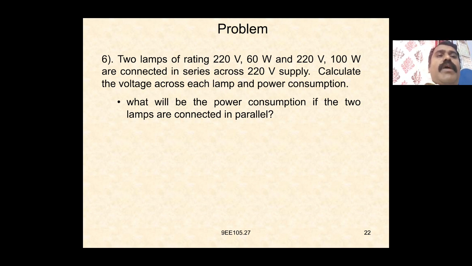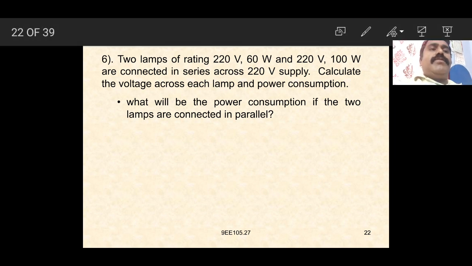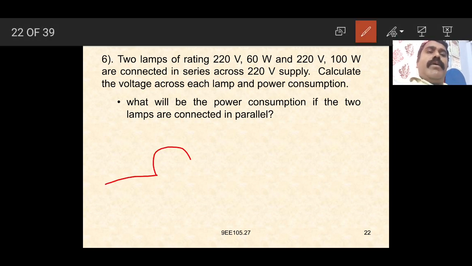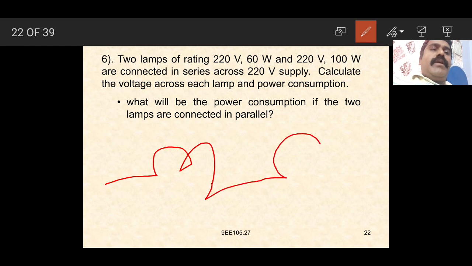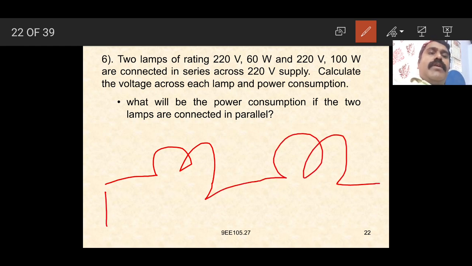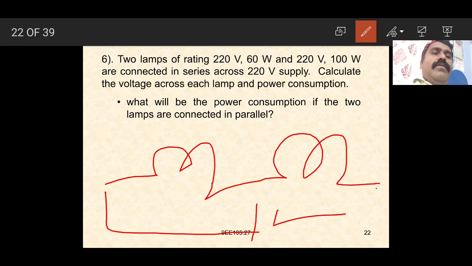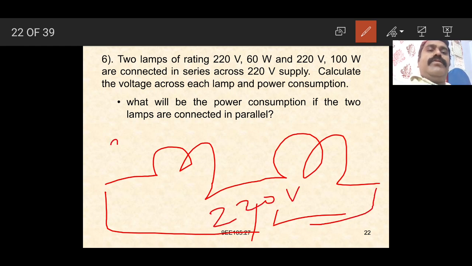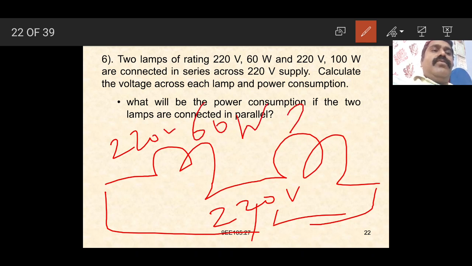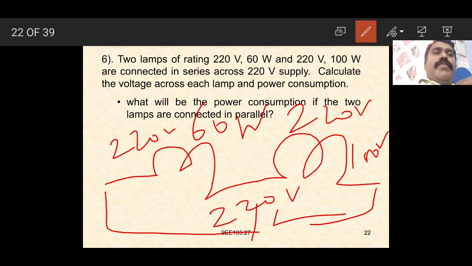So again, two lamps are connected in series across the supply. The series combination is nothing but two lamps connected in series, which together are connected to a voltage of 220 volts. The lamps are 220 volts 60 watts and 220 volts 100 watts, connected to the supply. Calculate the voltage across each lamp and the power consumption.